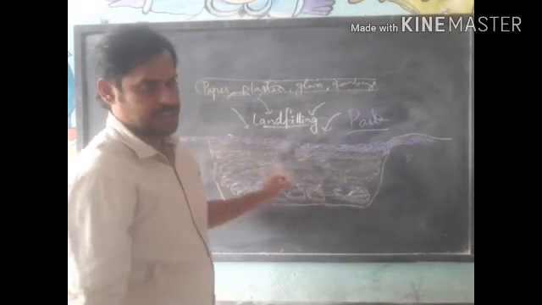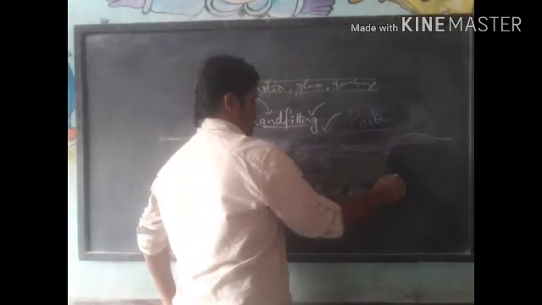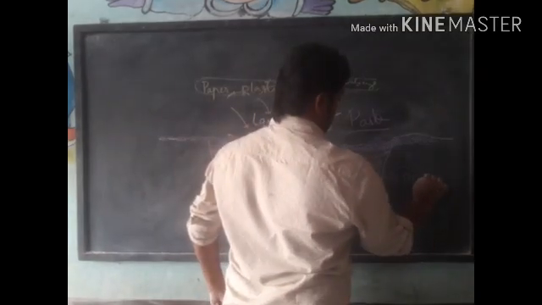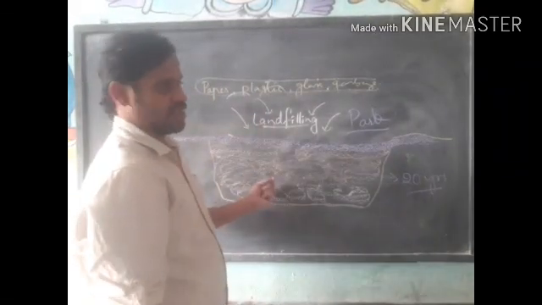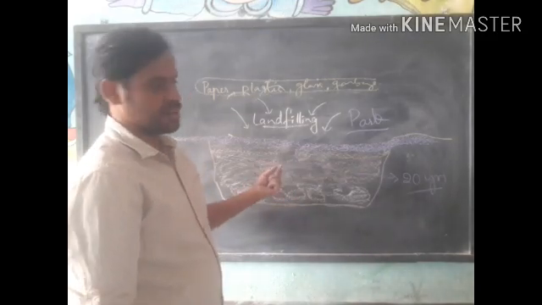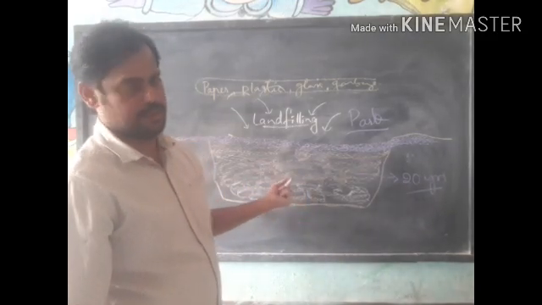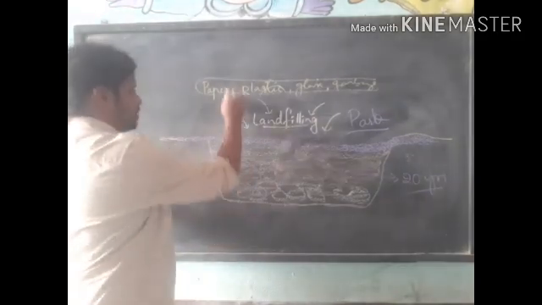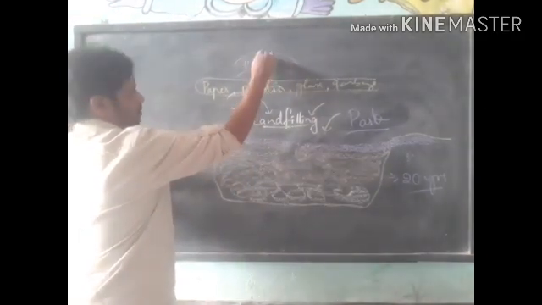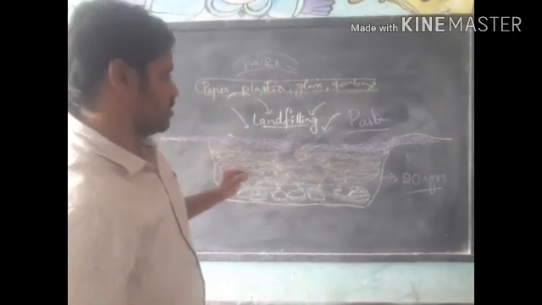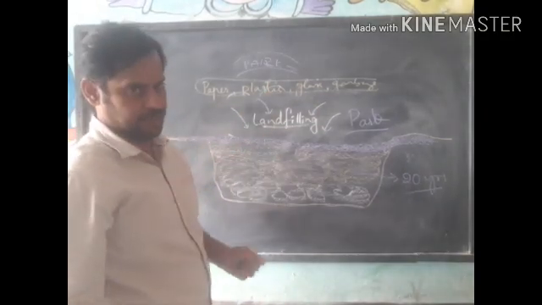So it is better not to construct buildings for up to 20 years, or more than 20 years. After 20 years you can construct, but immediate construction should not be done here. Now this place can be used simply as a park. So this is what we call landfilling.